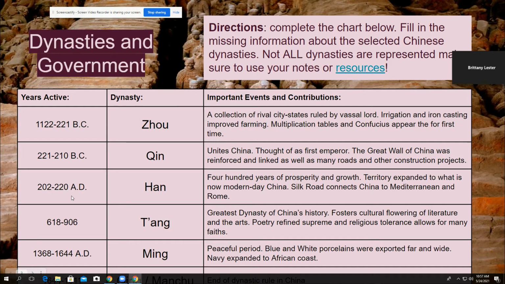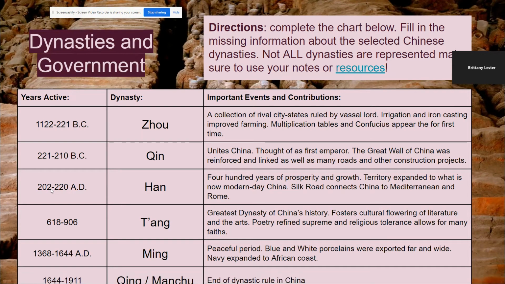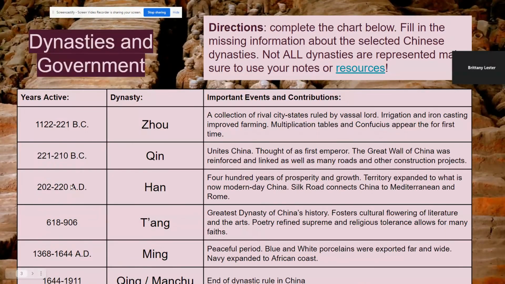So that is not a long time, but 400 years of growth and prosperity under the Han dynasty. I'm sorry, I'm just looking back at the thing to see if that... Oh, 202 BC. I see. Whoops, sorry. So 202 BC to 220 AD. So it's 400 years of prosperity.